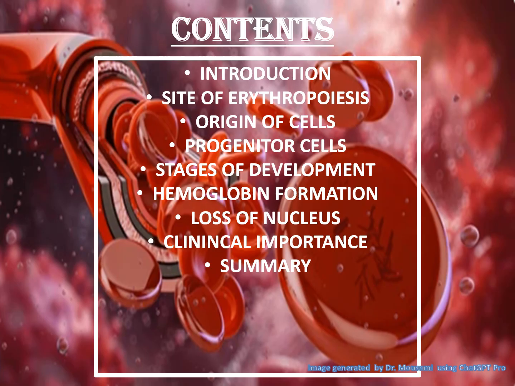Contents include introduction of the topic, the site of erythropoiesis, origin of the cells, progenitor cells, stages of the development, hemoglobin formation, loss of nucleus, clinical importance, and in the end we'll be concluding with a summary.